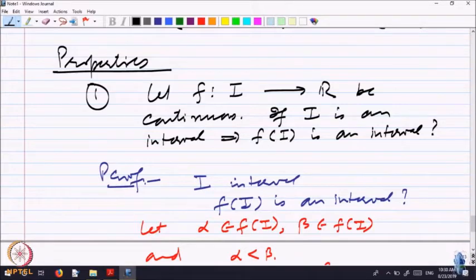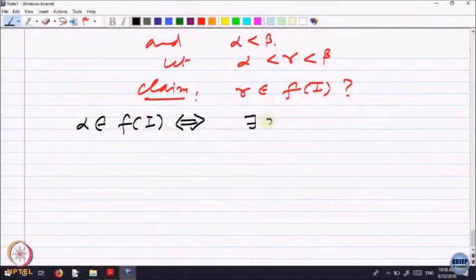I have to drive my proof in such a way that it goes to the domain somehow, because I can do something there only. So, how do I go to the domain? It implies there is some x belonging to I such that f of x is equal to alpha.